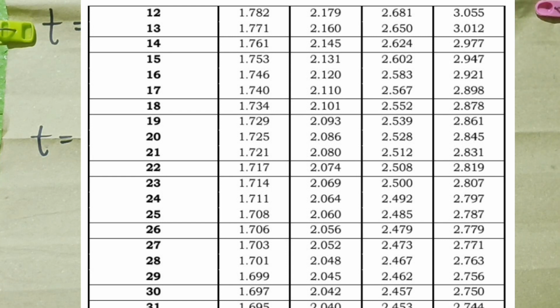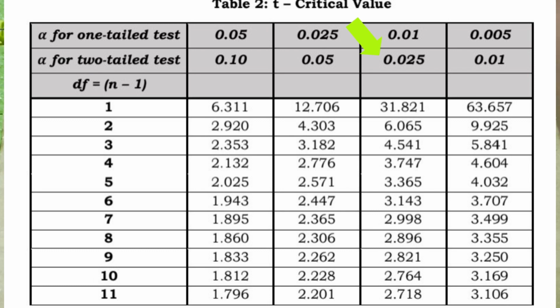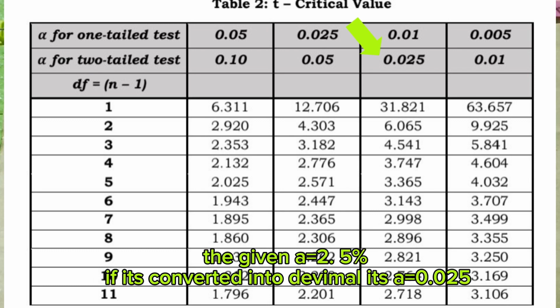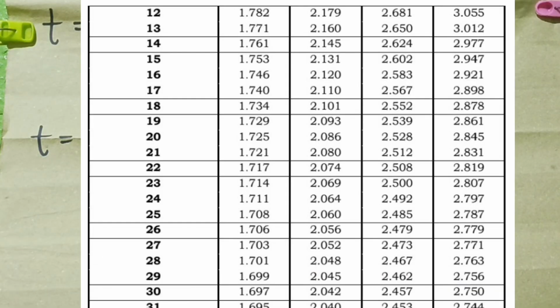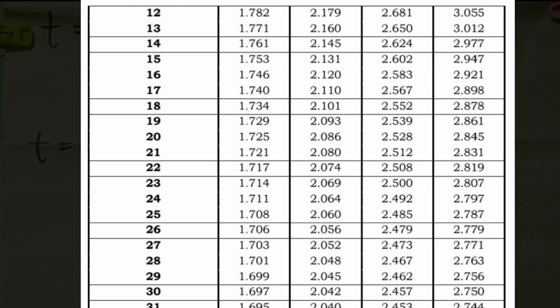Gagamit tayo ng t-test. At ang ating degree of freedom is 25 dahil n minus 1 is equal to 25. At ang ating alpha is 2.5%. Dahil dyan, ang ating t-critical value from table 2 is 2.48 or 2.49.